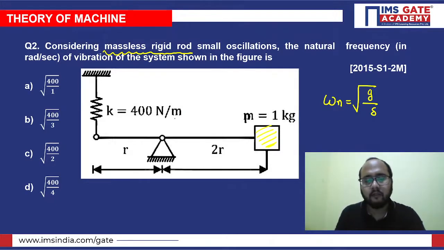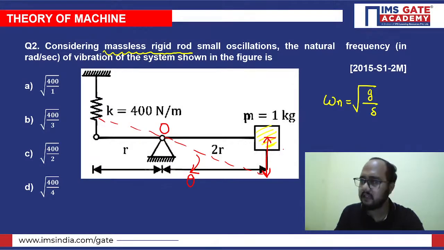Okay, assuming we are giving some disturbance to the system, let's suppose we have given the disturbance like this. Let's suppose this is point O, the rod is hinged about point O. So I have given some rotation like this, a clockwise rotation theta, right? So the diagram will be like this, see, this will be the deflection, right? Let's suppose this is theta, the angular disturbance that I have given. The angular disturbance that we have given, theta, is our disturbance given to the system.